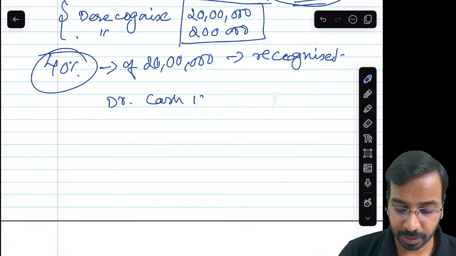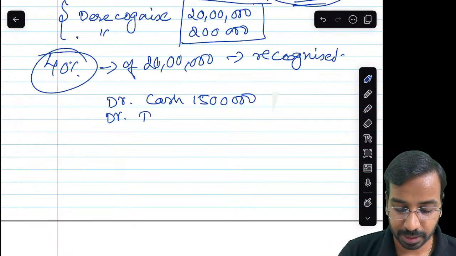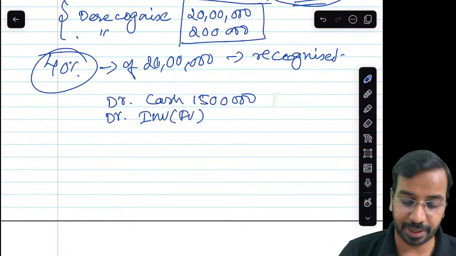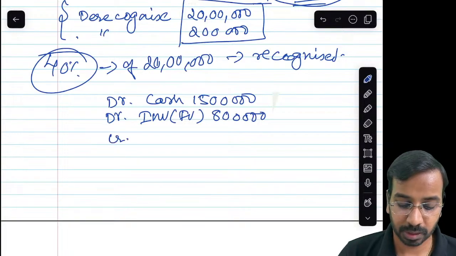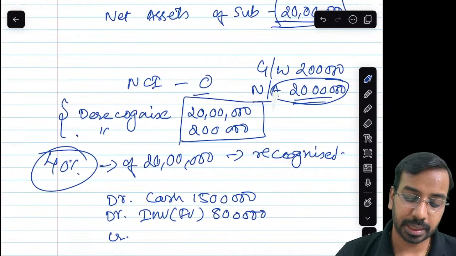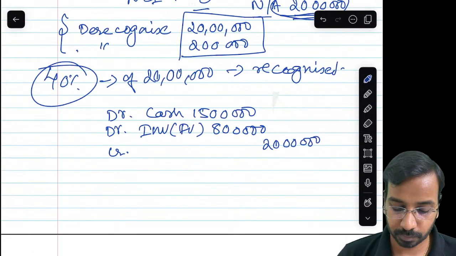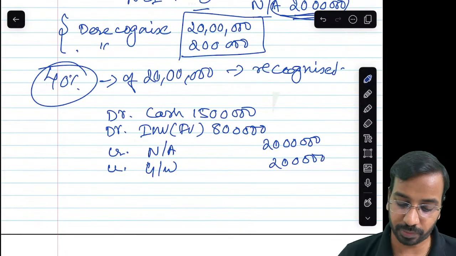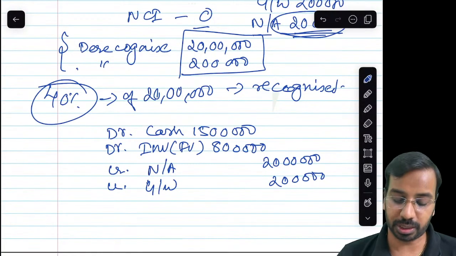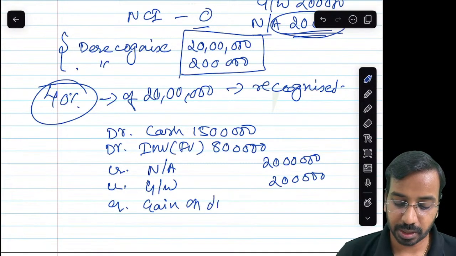So here what will happen is, debit cash 15 lakhs, we have received 15 lakhs of cash. Debit investment at fair value retained, let us say 8 lakhs. Credit net assets 20 lakhs. Credit goodwill 2 lakhs, whatever was recognized. So 22 and 23, the difference is gain. So the difference will be gain on disposal.